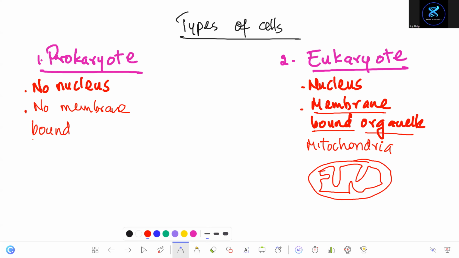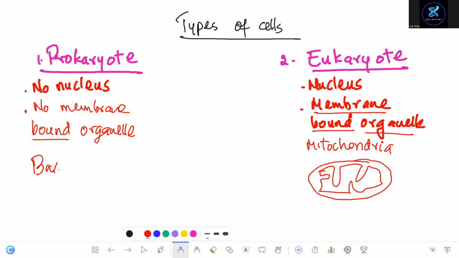What's the meaning of bound? It means covered by. When you buy a chocolate, it's bound by a plastic covering or paper covering. So, no membrane-bound organelle. This is the main difference between the prokaryote and eukaryote.